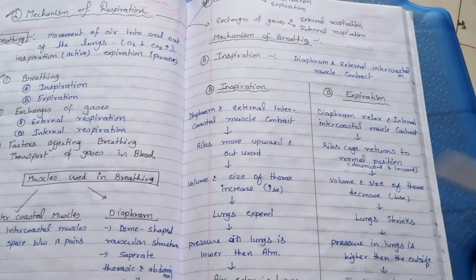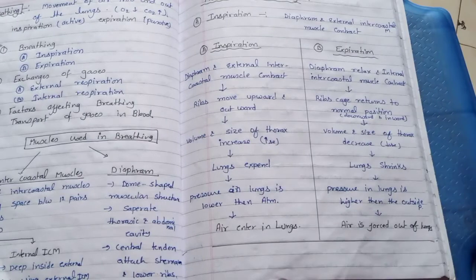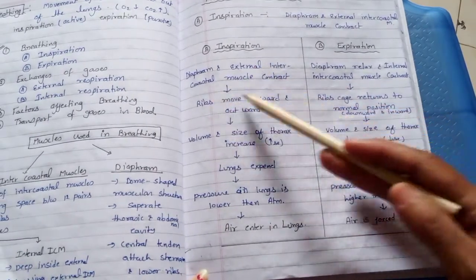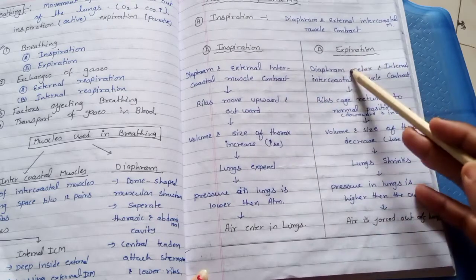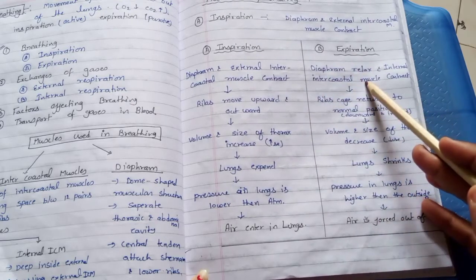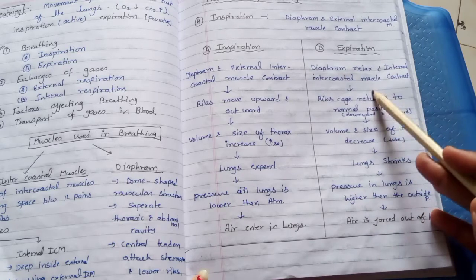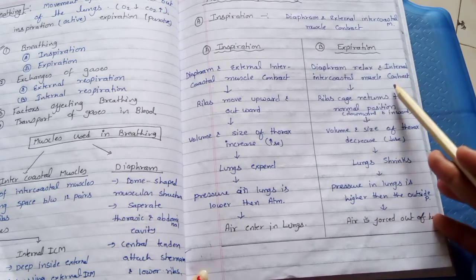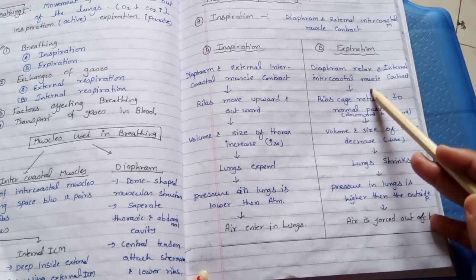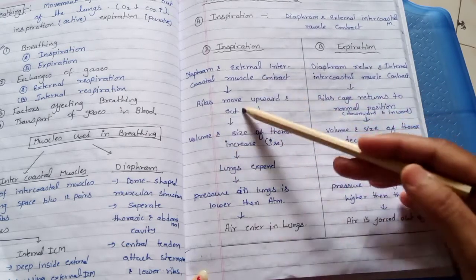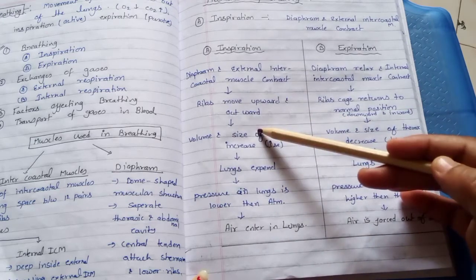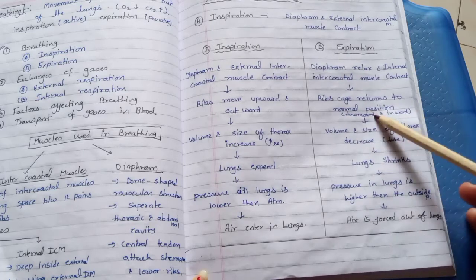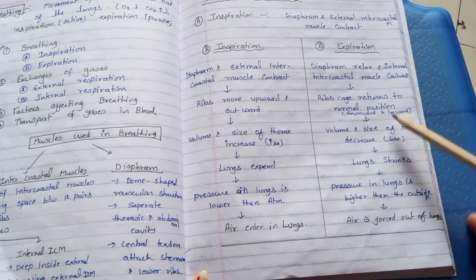So that is inspiration and expiration. I wrote the difference between them. In inspiration, the diaphragm and external intercostal muscles contract, and in expiration, the diaphragm relaxes and the internal intercostal muscles contract. Or you can say that the external intercostal muscles relax; both are relaxed. In inspiration the ribs move upward and outward, and in expiration the rib cage returns to its normal position, meaning downward and inward.